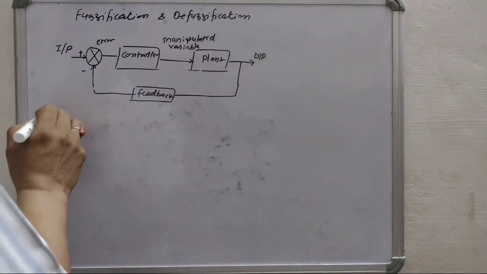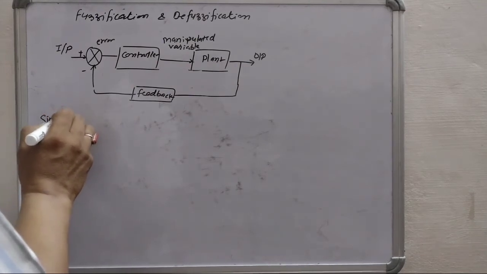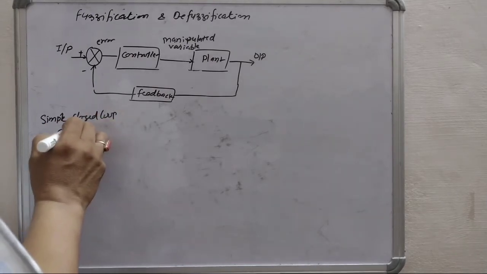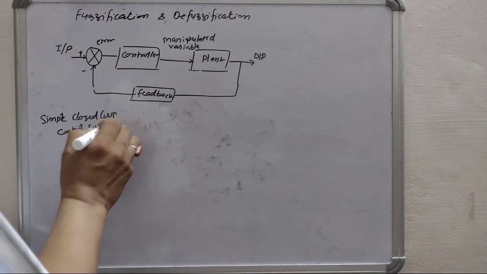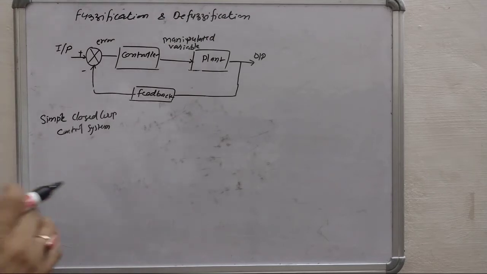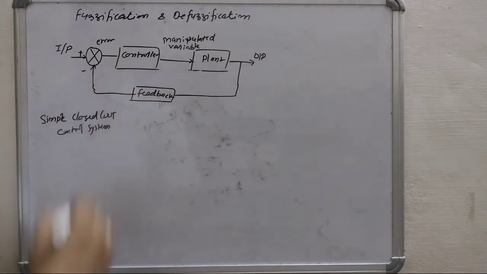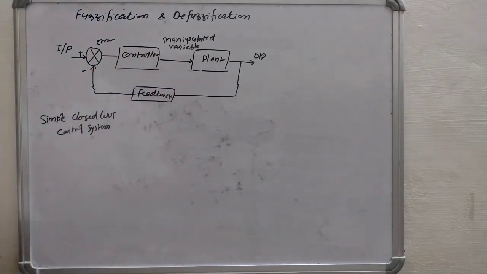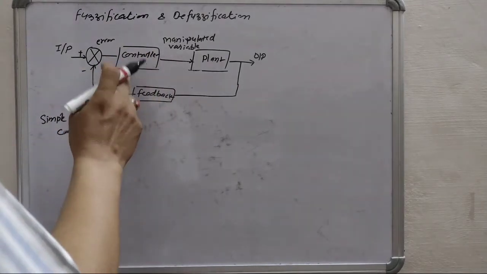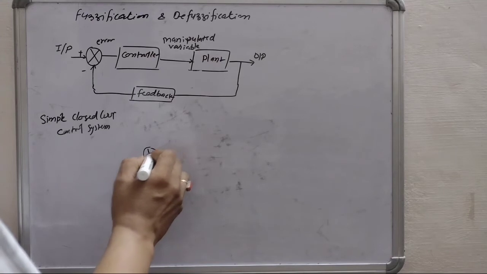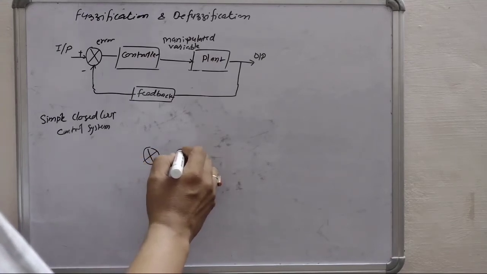This is our simple closed loop control system. But now we are interested in the fuzzy logic control system. So let us see what is the basic difference here. Here we are using a controller, but in the case of fuzzy logic we will use a fuzzy logic controller. So I am redrawing this diagram for the fuzzy logic system.